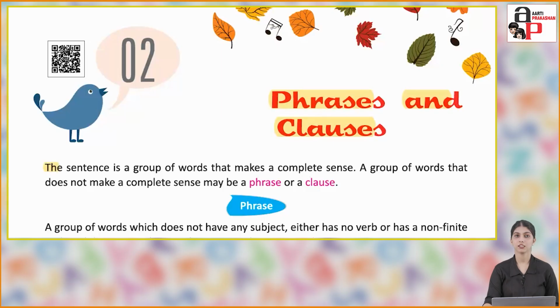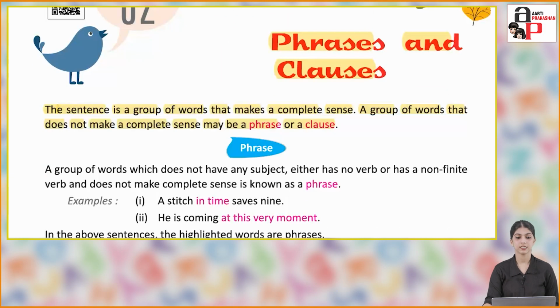So let's start with the chapter Phrases and Clauses. The sentence is a group of words that makes a complete sense. A group of words that does not make a complete sense may be a phrase or a clause. So the sentence is a group of words which have a meaning and a complete sense. And the group of words which does not have a complete sense can be a phrase or a clause.